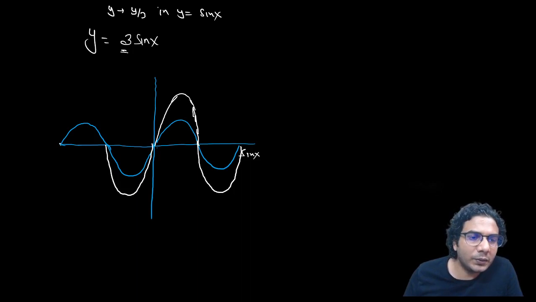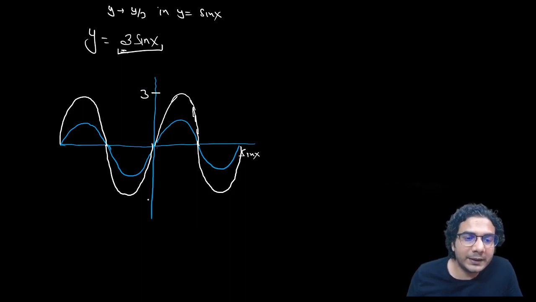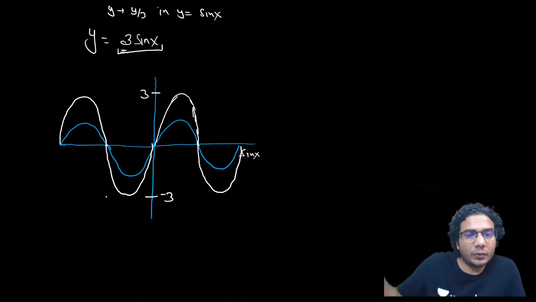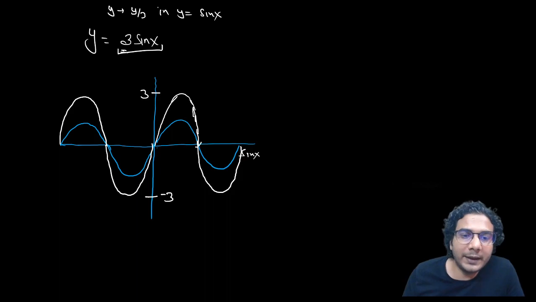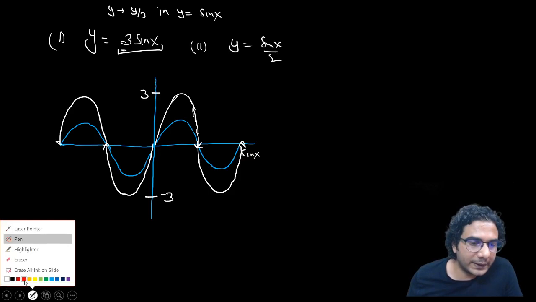So it's very easy to understand that the range of this will become minus 3 to plus 3, right? The whole graph will, and at pi it will be 0, at 2 pi it will be 0, so these points will remain the same. If you need to plot, let's say second, y is equal to sine x by 2, then how would this graph look like?